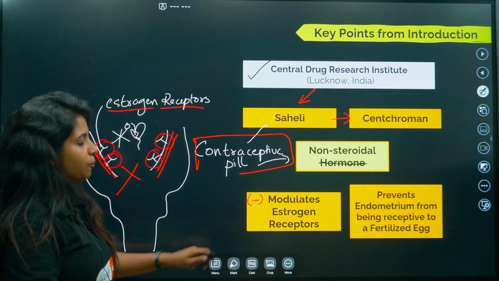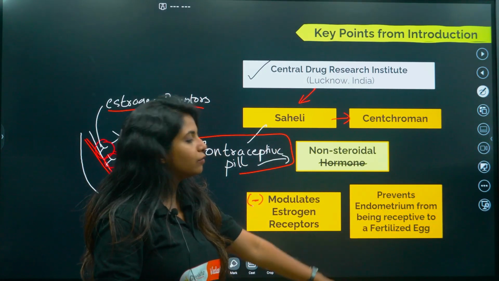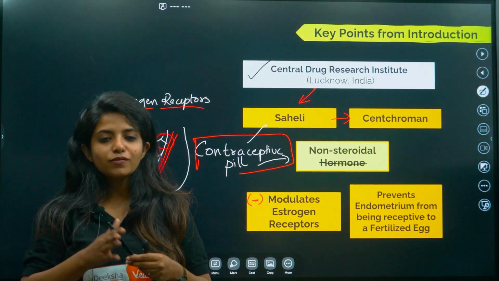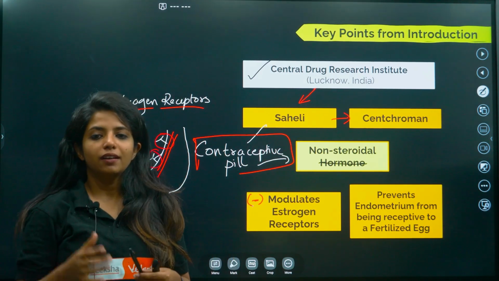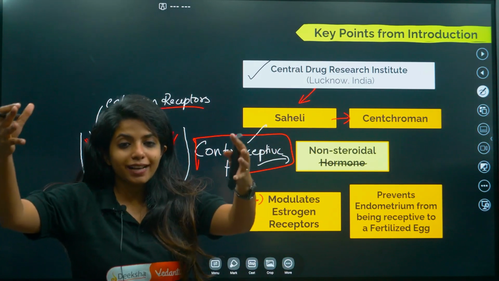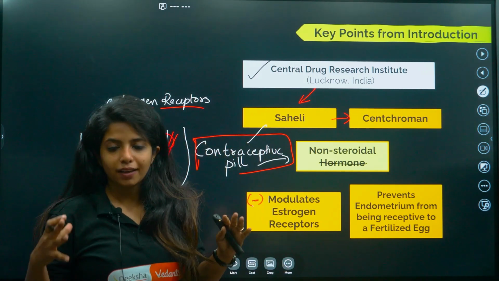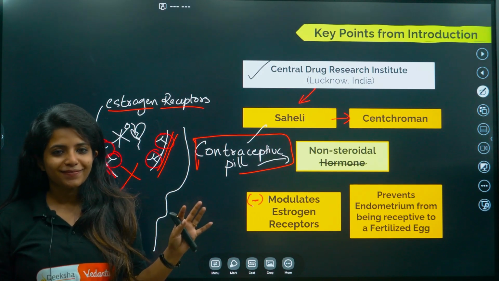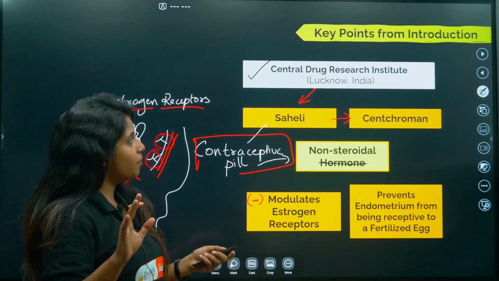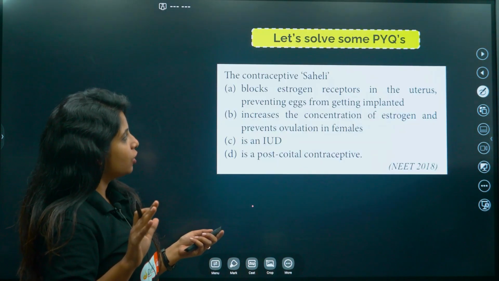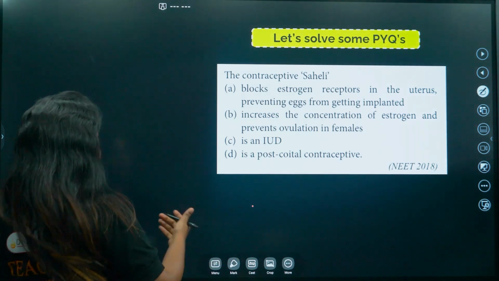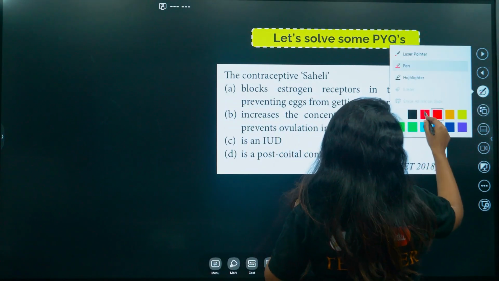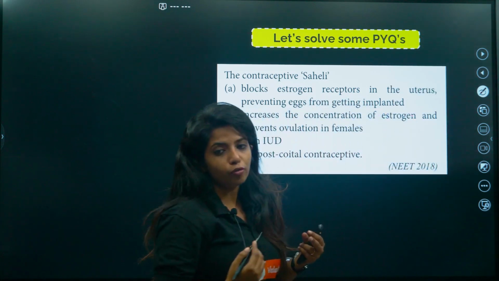And it prevents the endometrium from being receptive to a fertilized egg. So the endometrium itself won't be able to form there, so obviously you cannot expect it to be receptive to a fertilized egg. So a fertilized egg cannot come and get embedded in there. I hope you got this as well. Okay, so that is about this. Going ahead, you might feel that I am a bit fast over here. Why? Because obviously there are portions in this chapter which will be giving you more marks.